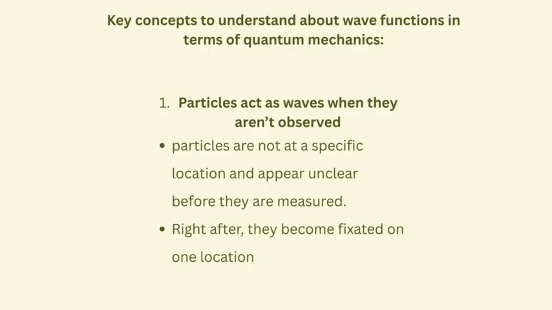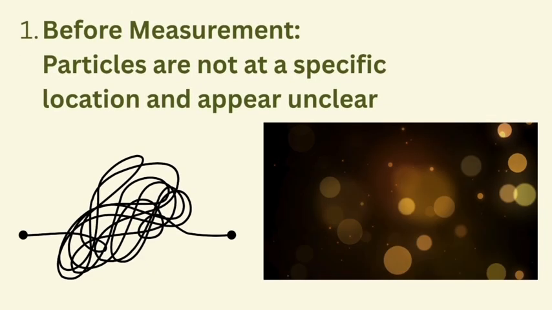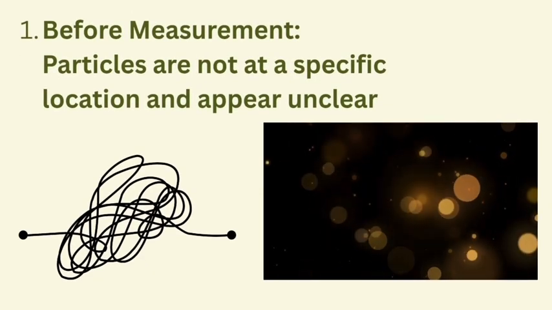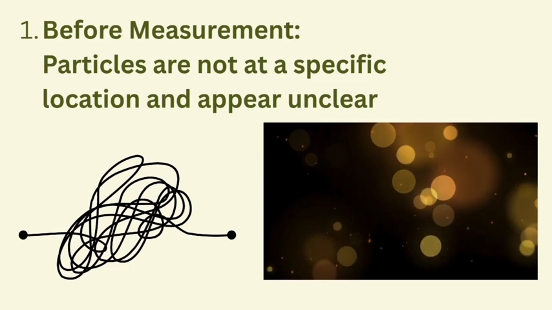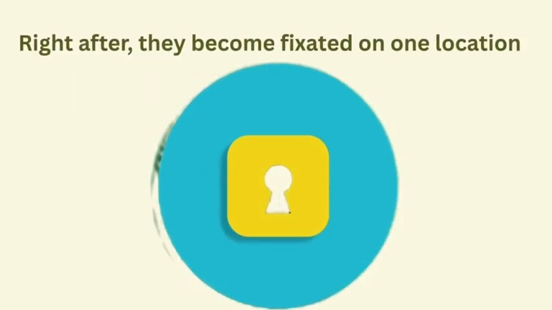In order to understand wave functions in terms of quantum mechanics, there's 3 rules we must know. The first rule is that particles act as waves when they aren't being observed. This means that particles are not at a specific location and appear unclear before they are measured. Right after they're observed, they become fixated on one location. Essentially, they pause for a moment in time and stay at this one location.